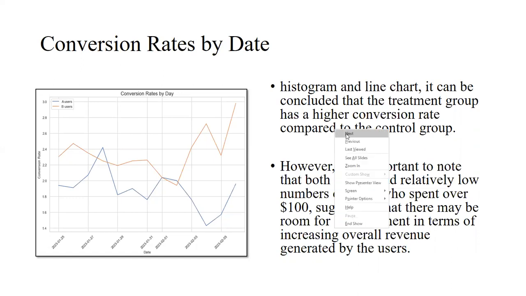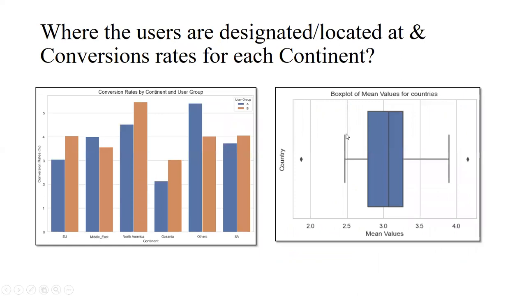Next, we did some analysis continent-wise. North America has the highest conversion rate and Oceania has the lowest, but this is a bit challenging because the population is different in each continent. So I think we cannot get clear clarification here about conversion rates.